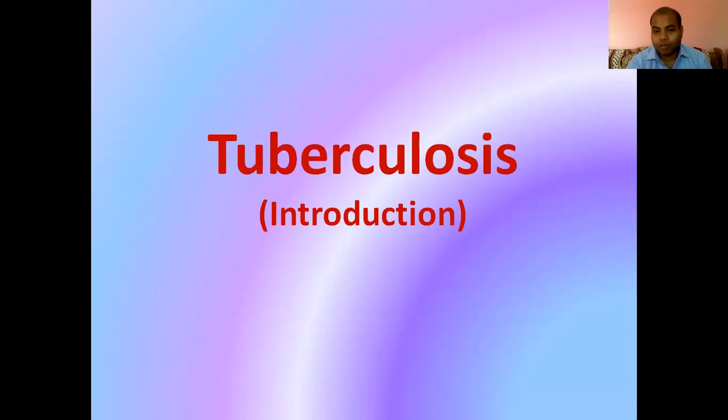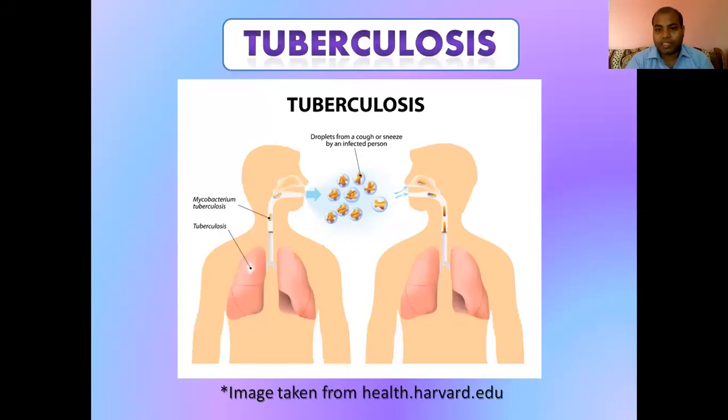So let's see what it says. The picture depicts all about the disease, that it is a droplet infection. Droplet infection means it can spread through the bacterial droplets that may be available in the atmosphere around you, and you can be infected by others through coughing or sneezing. From this cough or sneeze, the bacteria may expel out and infect other people, or you, if you are in close vicinity to the bacterium.